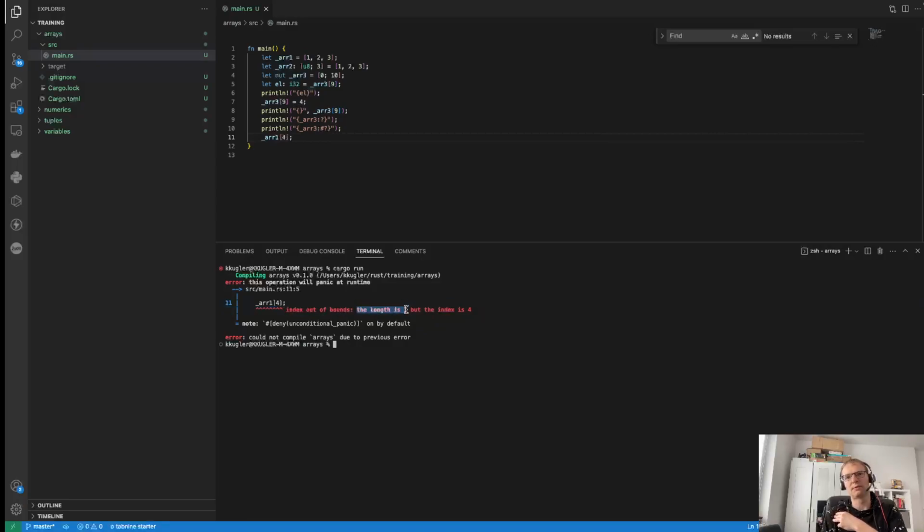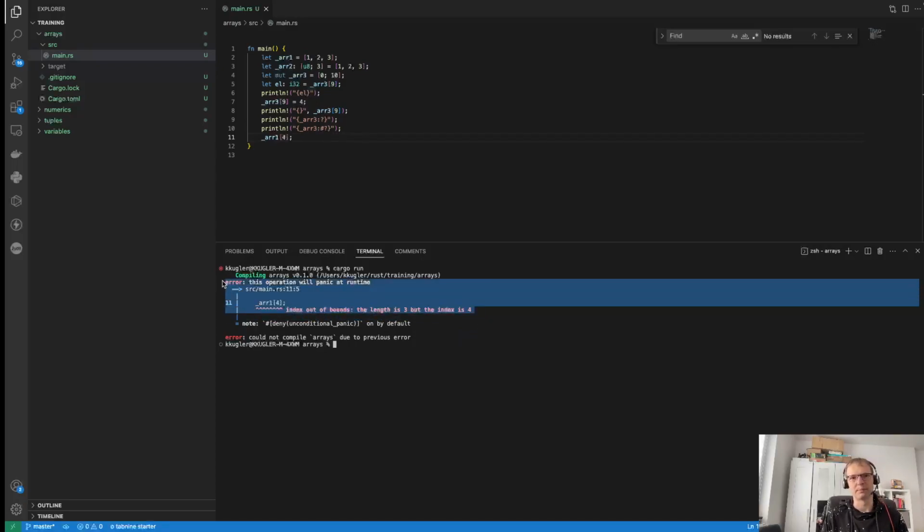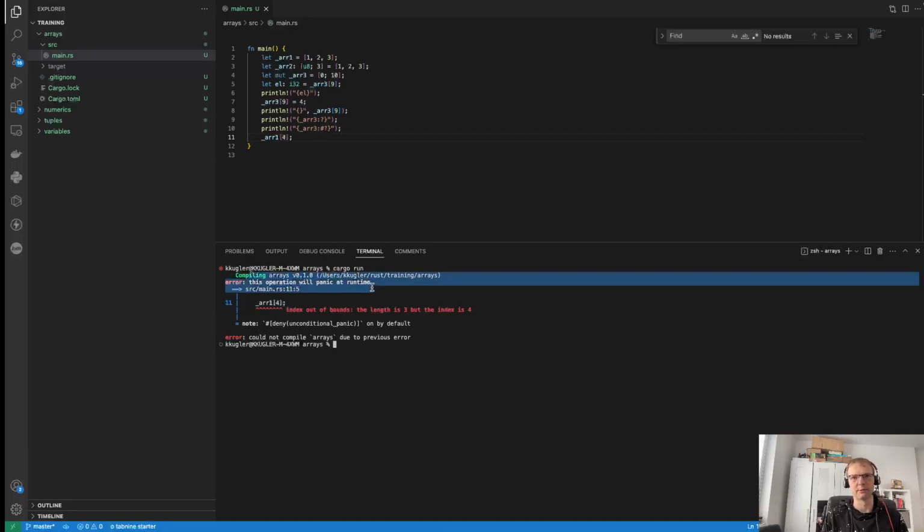The length is 3, right, but we're trying to access index 4, which means a fifth element, because Rust, like a lot of other languages, indexes starting from 0. So the first element will be 0, and the last element will be length minus 1. In this case, our last element will be at index 2 because we have 3 elements. But this is 4, the fifth index, which we don't have. And that's why we are failing. That is great because Rust is safeguarding us and preventing us from accessing something we shouldn't.